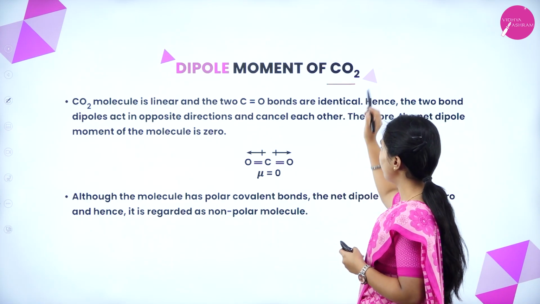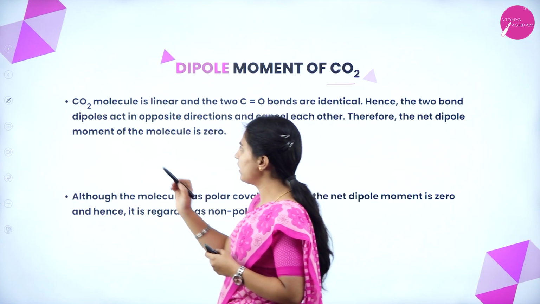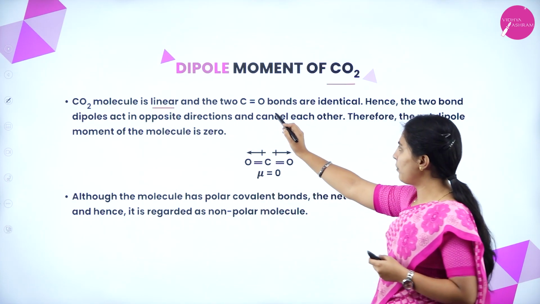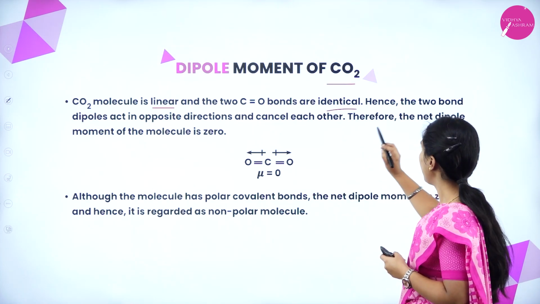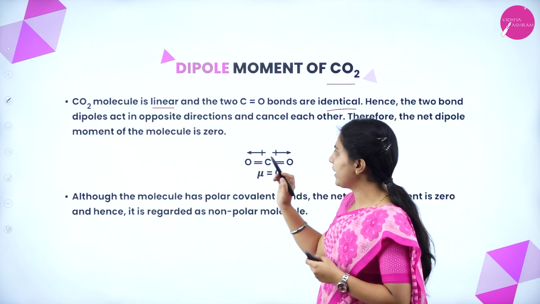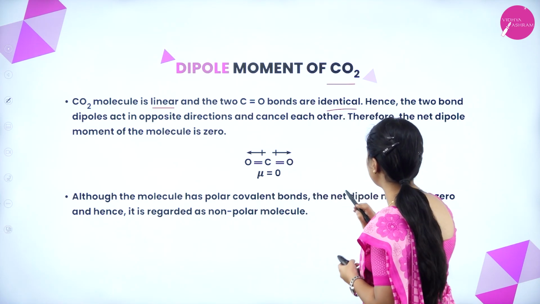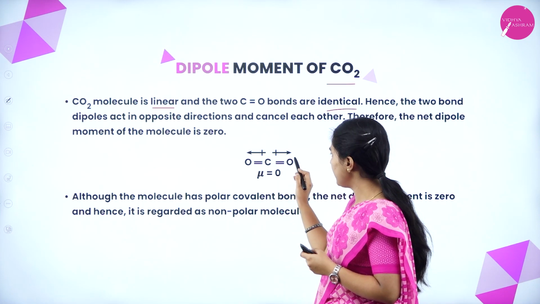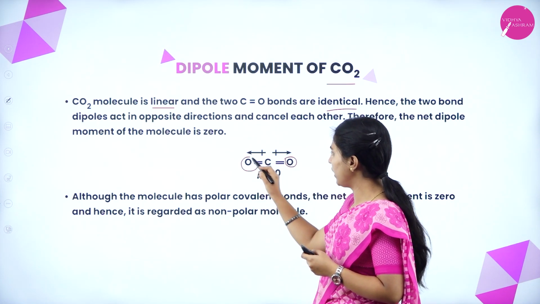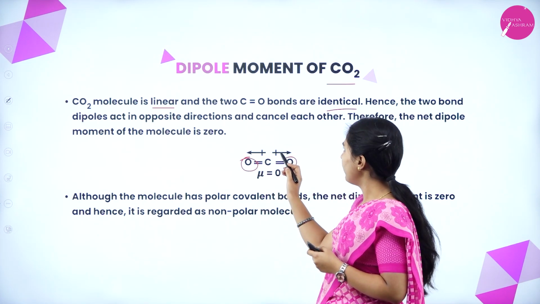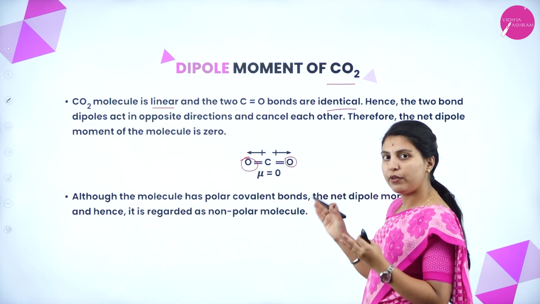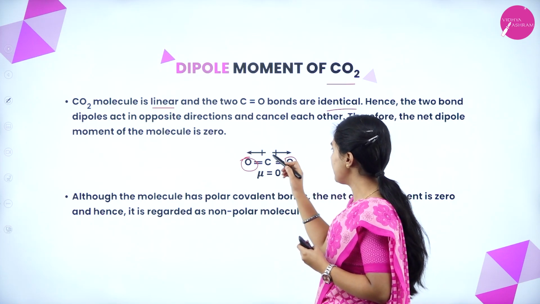Within that, CO2, that is carbon dioxide. CO2 molecule is linear and the two C double bond O bonds are identical. Hence the two bond dipoles act in opposite directions and cancel each other. Therefore the net dipole moment is 0. See here, it is electronegative. Here also an electronegative atom is present. So what will happen? The directions go to opposite sides in an equidistant way. So it will cancel out.